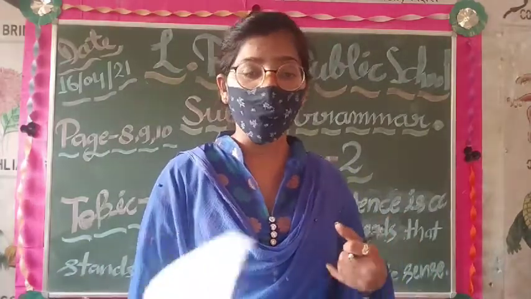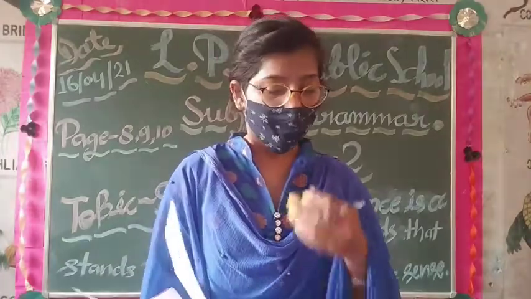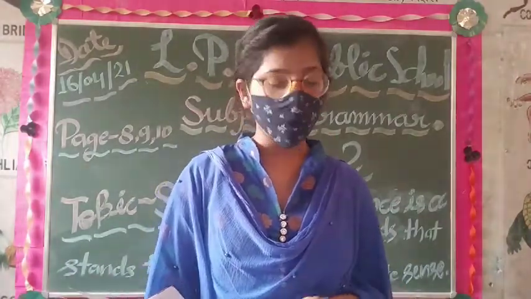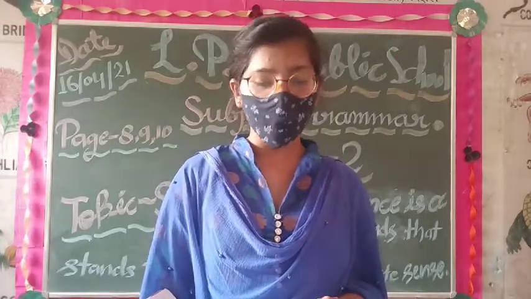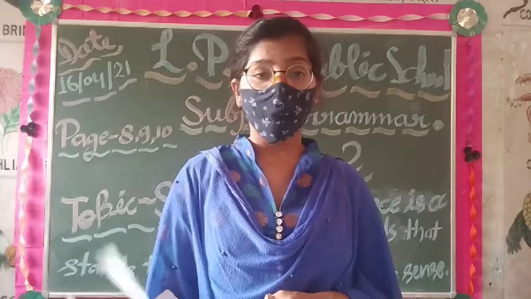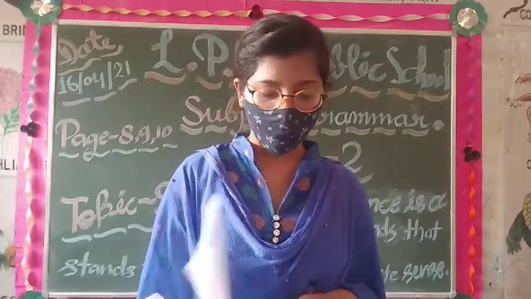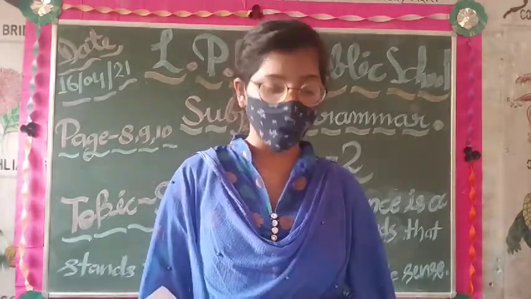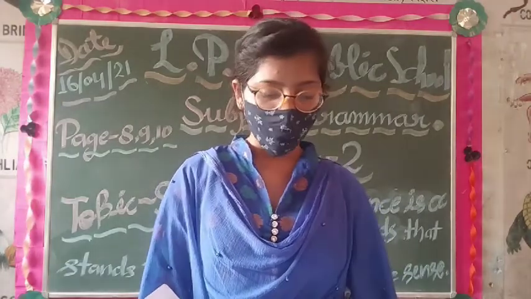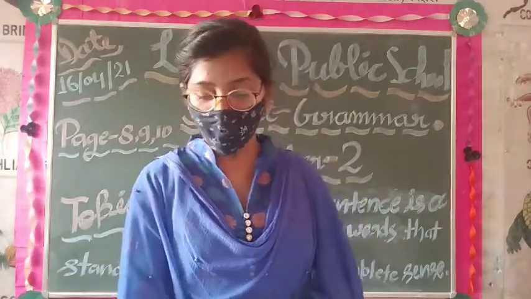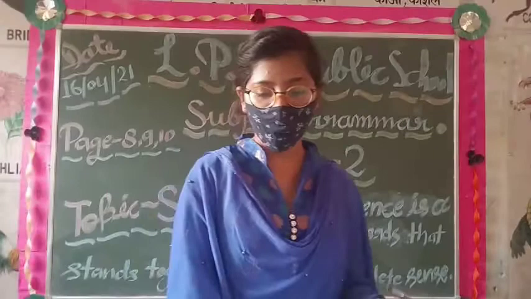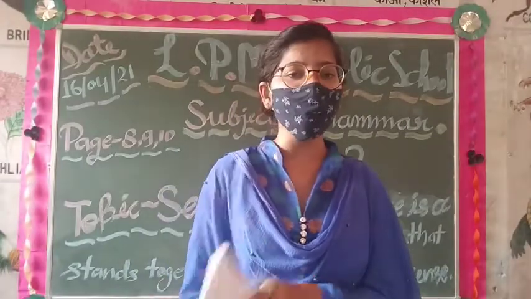So students, do you know what a consonant is? A consonant is a letter of the alphabet that represents a basic speech sound produced by obstructing the breath in the vocal tract. All the letters in the alphabet apart from A, E, I, O, U, called vowels, are known as consonants. Now we are going to start a new chapter, that is the sentence.